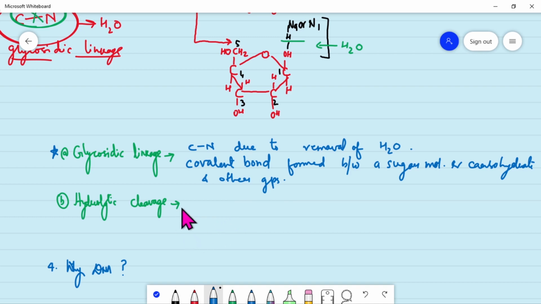Now hydrolytic cleavage means that this bond will break up, or we can say split.